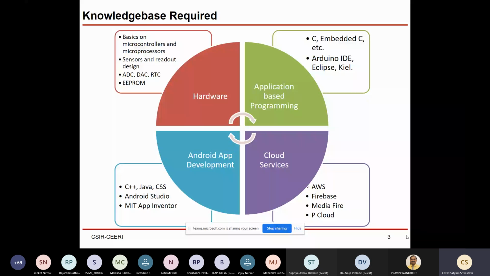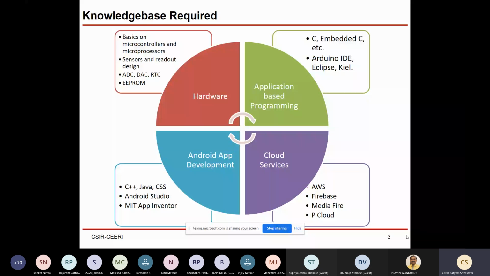There are so many clouds available right now, many off-the-shelf options. The recent famous ones are AWS from Amazon, Firebase from Microsoft, Mediafire, eCloud, and many others. But two of the more famous are AWS and Firebase.